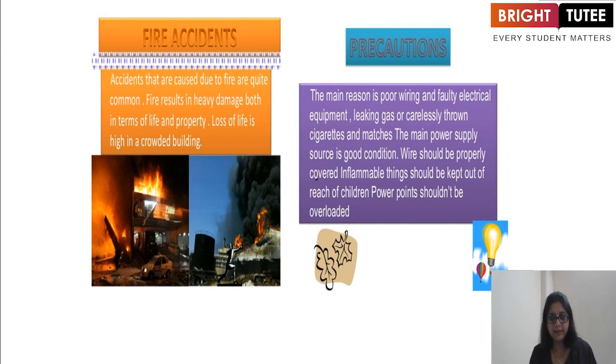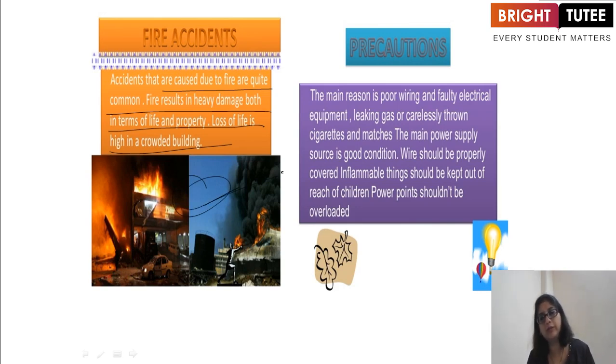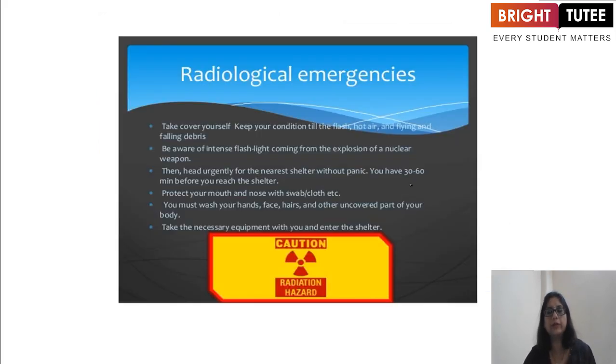Now the fire accidents. Accidents caused by fire are quite common, and fire results in heavy damage both in terms of life and property. Loss of life is high in crowded buildings, and here you can see the pictures as well. And what precautions should we take for fire accidents? The main reasons are poor wiring and faulty electrical equipment, leaking gas, or carelessly thrown cigarettes and matches. The main power supply source should be in good condition, wires should be properly covered, inflammable things should be kept out of reach of children, and power points shouldn't be overloaded.